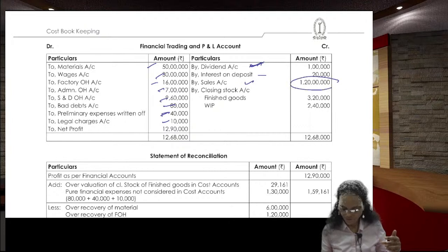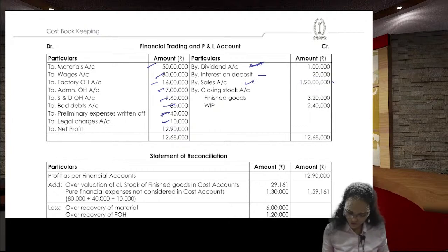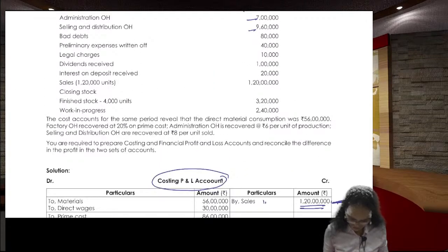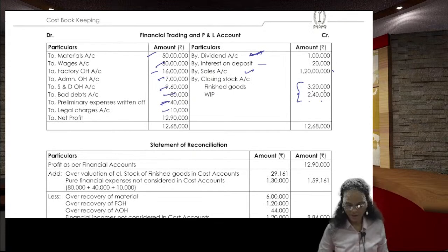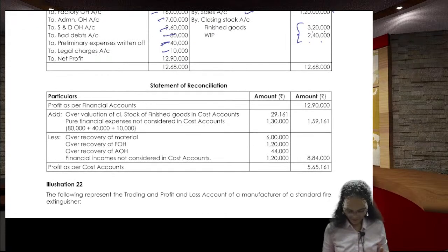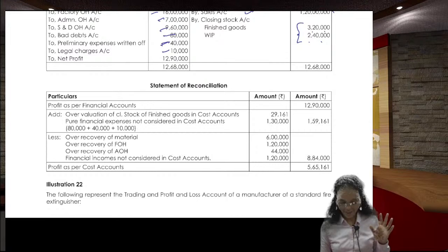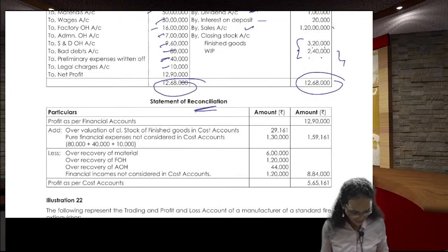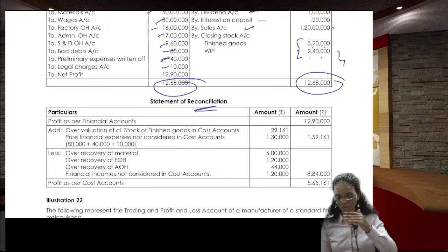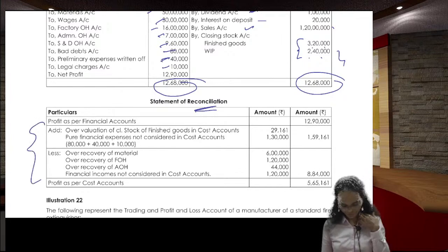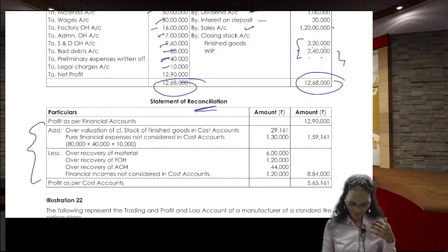Sale value, from the sale we got this much. And closing stock valuation, closing stock 3,20,000 and 2,40,000 given in the question itself. Then you got these figures. From this you do the reconciliation. You are very much familiar with the reconciliation. I explained it to you very nicely. So in reconciliation, what is overvalued and what is undervalued? Is opening stock undervalued or overvalued? You check and do it yourself. That is the practice for you guys.